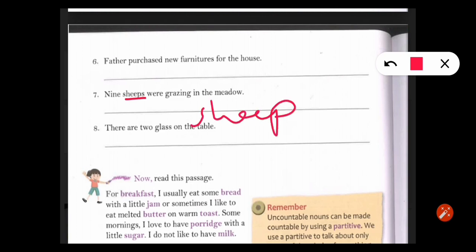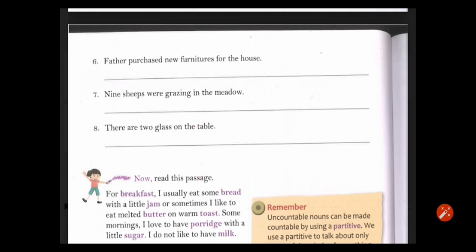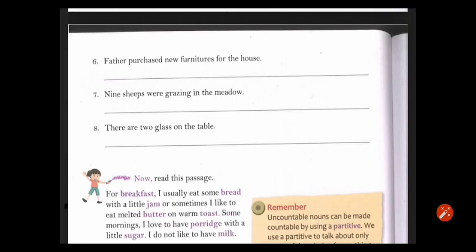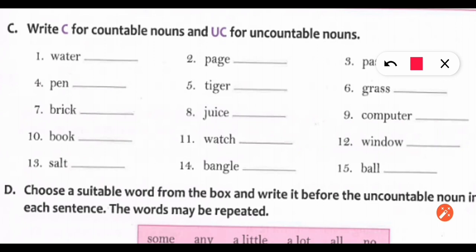There are two glasses, means more than one. So instead of glass, I told you the word changes with double s. In those kinds of words you add es. So children, now come to next exercise.